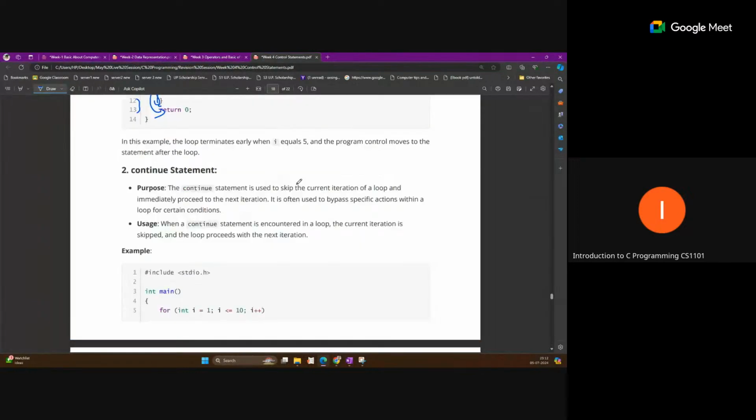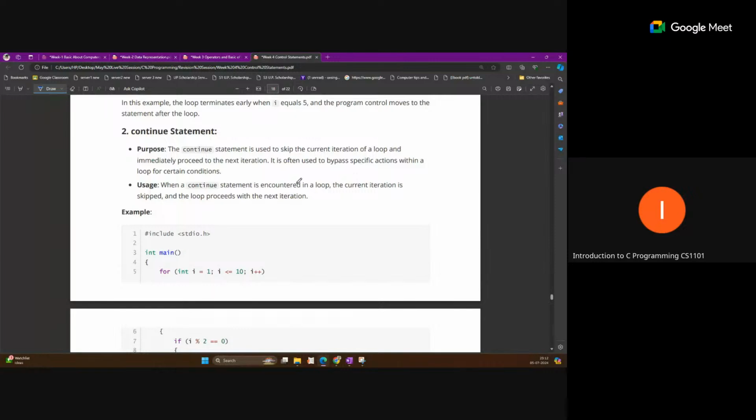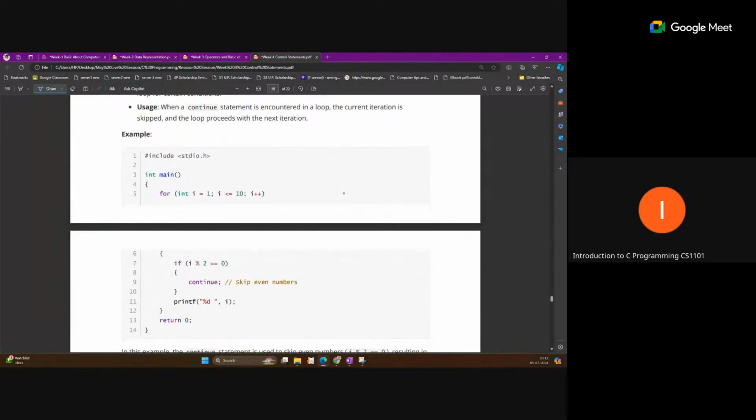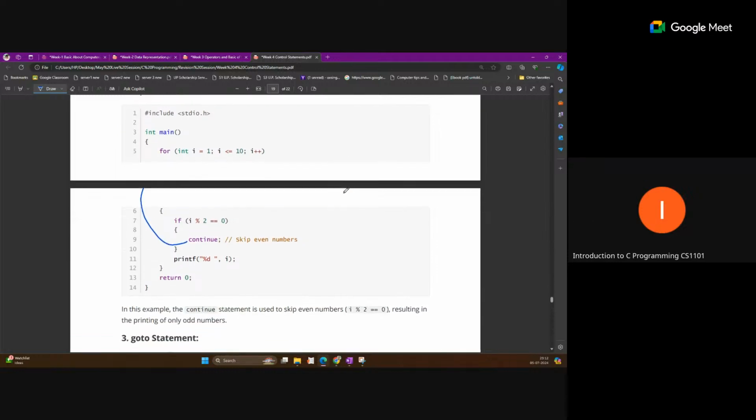Okay, the continue statement. Here you can see we are running 1 to 10, but for even numbers we don't want to print, we just want to print only odd numbers. So what we can do is use continue. Continue means that whenever we get it, we will directly jump to the next iteration without performing the remaining part of the code. We will directly jump to the next iteration from that point.